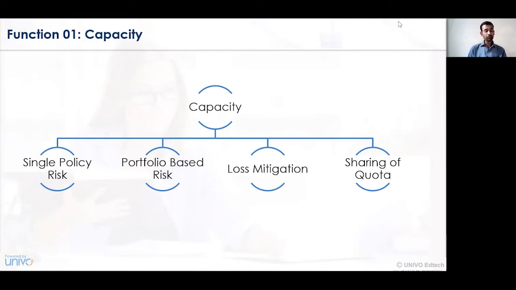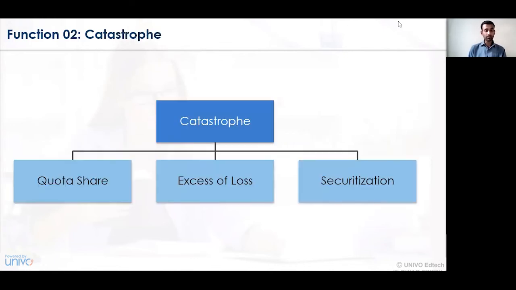Or in the other example of 80-20 percentage, 80% will be borne by the reinsurance company and 20% will be borne by the insured company. So in this case, what is the capacity? Based on that particular capacity, that particular coverage, based on the amount that has been decided, the risk of loss is being shared between the companies. The capacity can be either for a single product or for multiple products, or for various loss mitigation, that is the actual loss incurred, or for the amount decided mutually between the insured company and the reinsurance company.